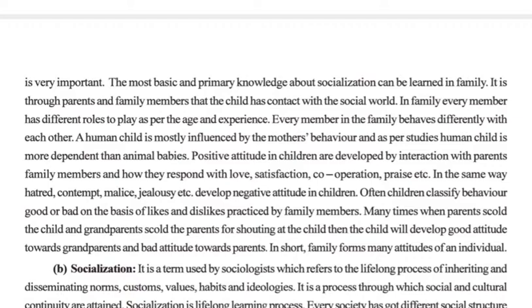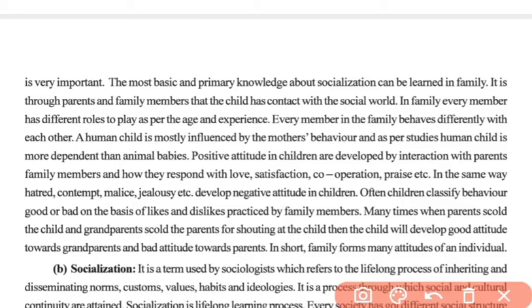Okay, and we also know that in our family every member is different and plays a different role because of their age and their experiences, and as per their age and experiences they will behave differently. So a human child is mostly influenced by the mother's behavior. As per studies, a human child is more dependent than an animal's baby.